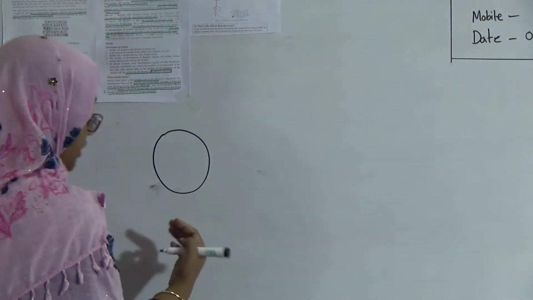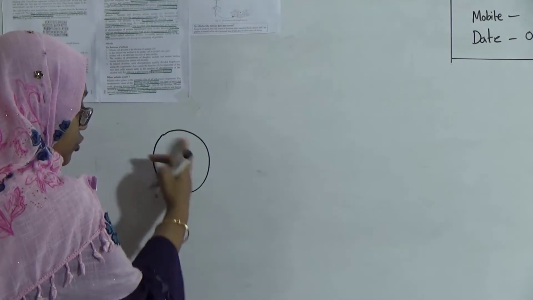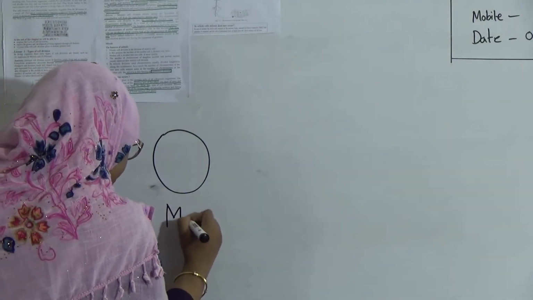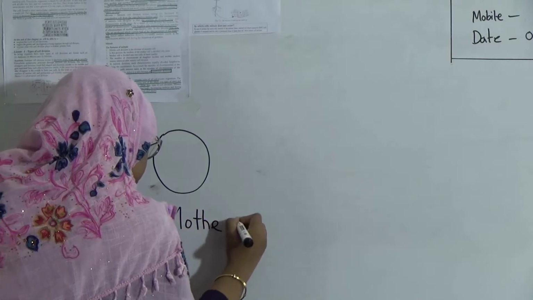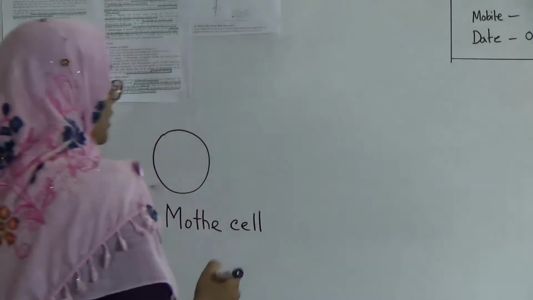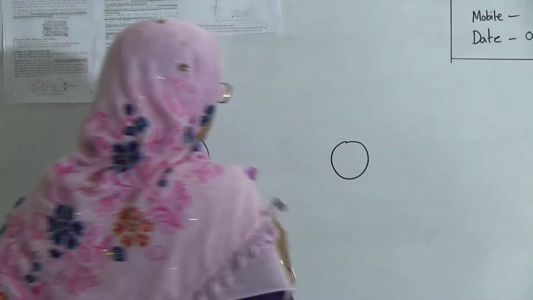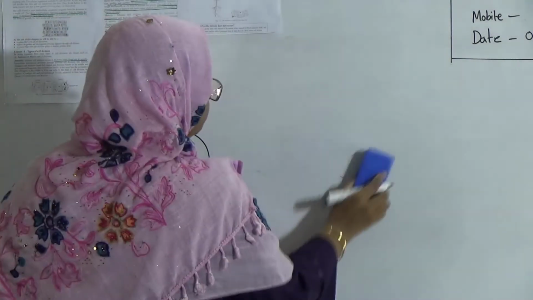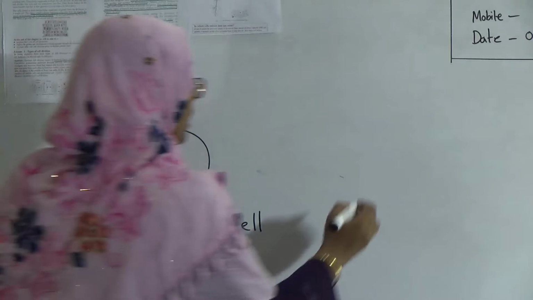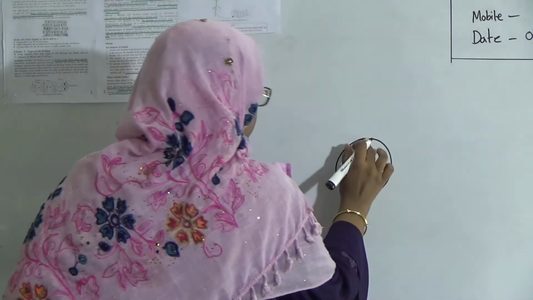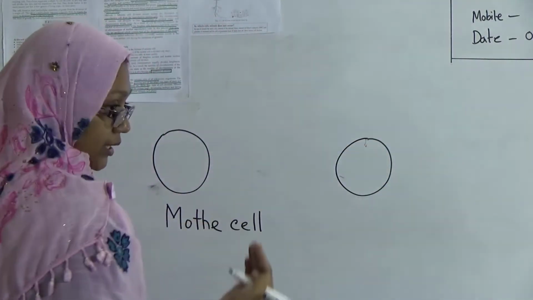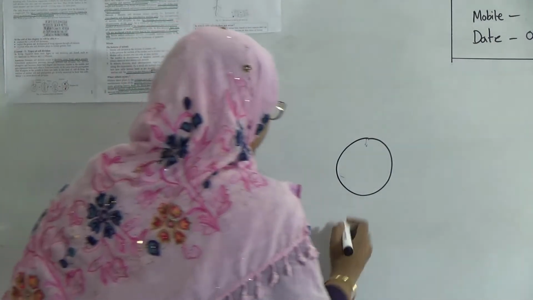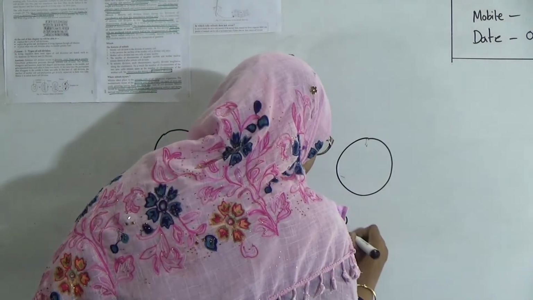In case of mitosis, a somatic cell is the mother cell. In case of meiosis, which normally occurs in reproductive cells, the first cell will be the reproductive mother cell.